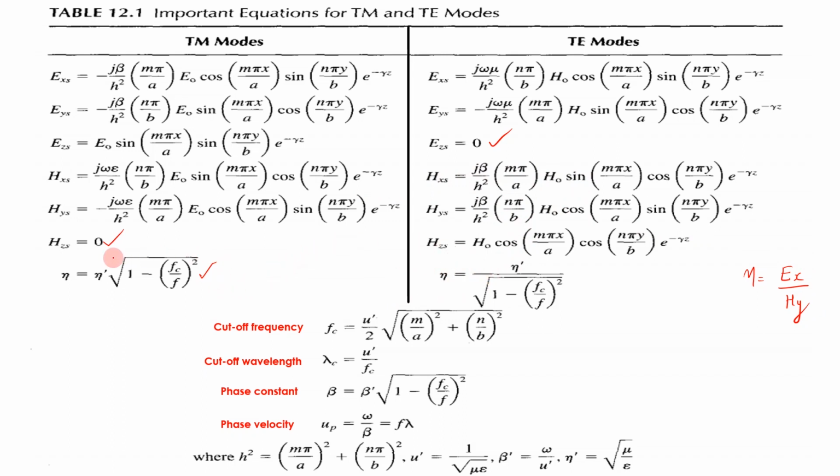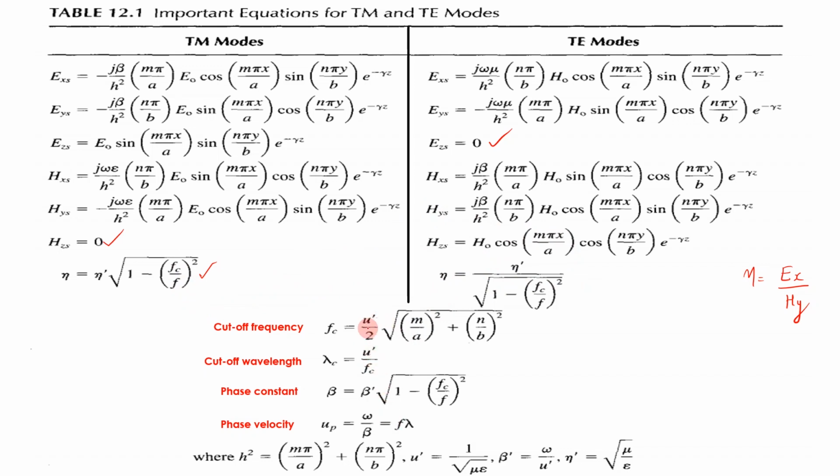We already discussed the derivation of TM. Similarly, you can get this equation also in case of TE mode. Just have to properly substitute the values here. From the equation itself, it's very clear. These Ex and Hy terms are similar, so you just have to divide this part. This will be omega mu divided by beta. In this case, you got beta by omega mu. So based on that, there will be this difference. Okay, you have to learn both equations.